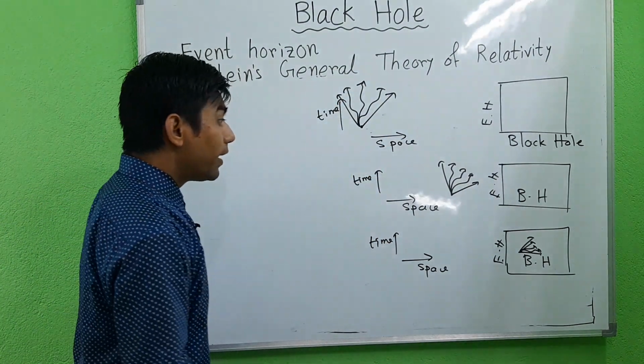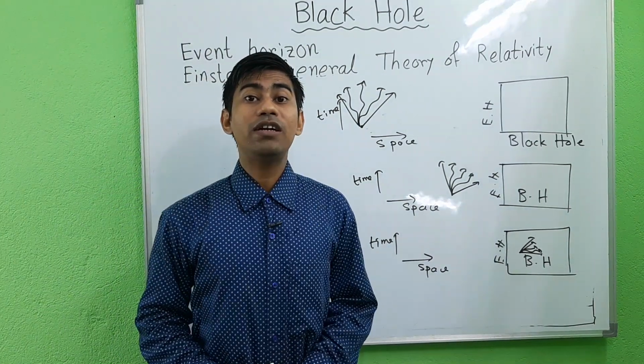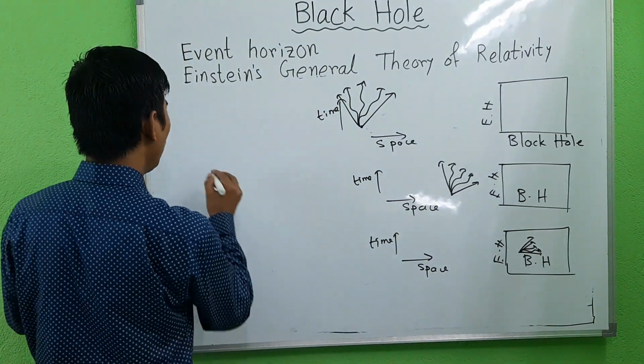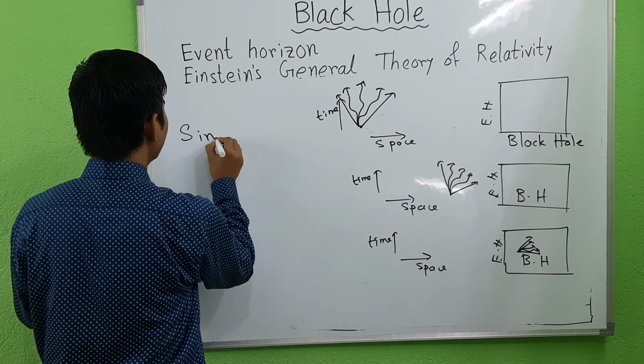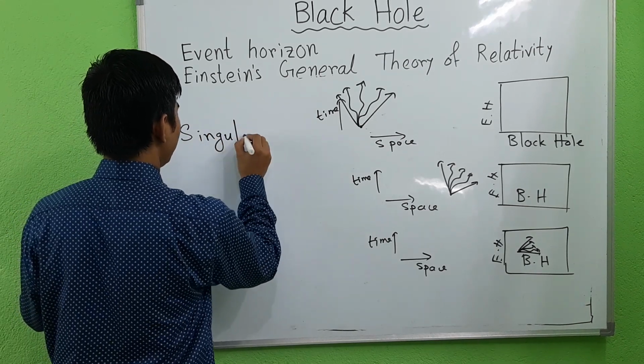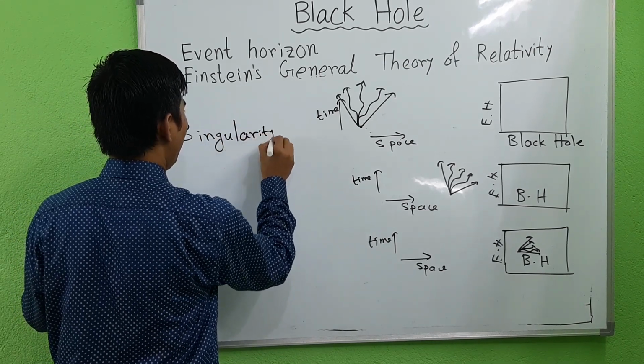Okay, now we discuss the singularity of the black hole.